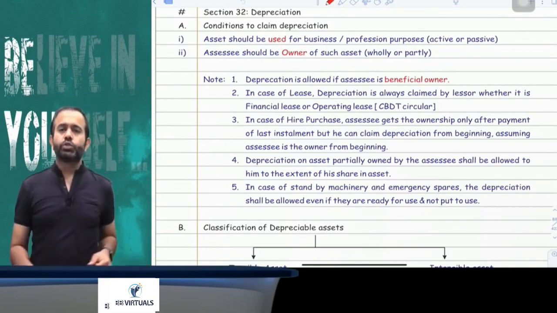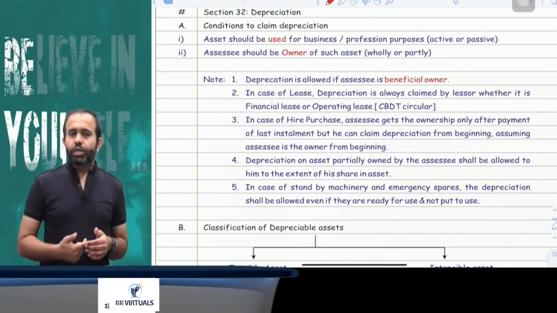Now what do you mean by use? Use means active use or passive use. Now what do you mean by passive use?